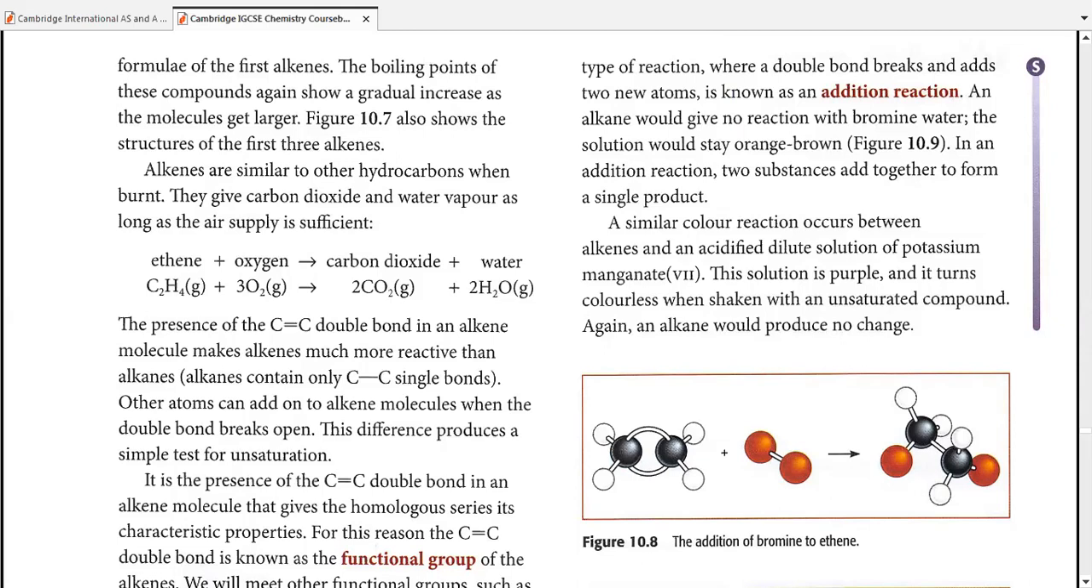Please note down that alkenes also give this reaction similar to alkanes in terms of limited air supply, producing carbon monoxide and water. Take a few seconds, make sure you make a note over here in the book.